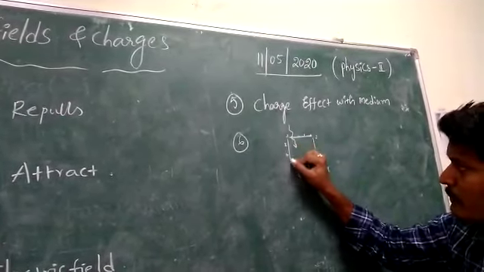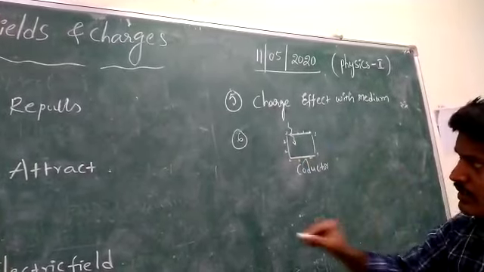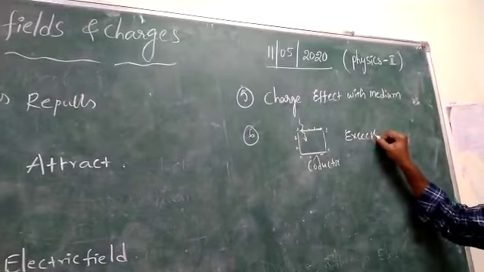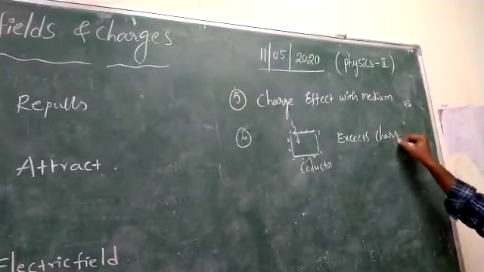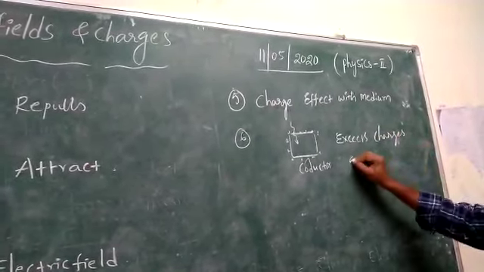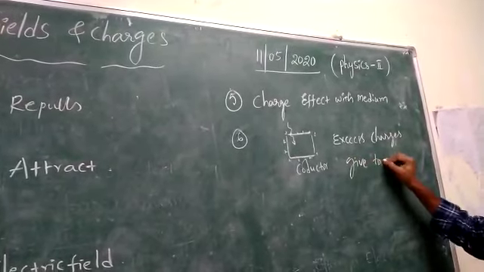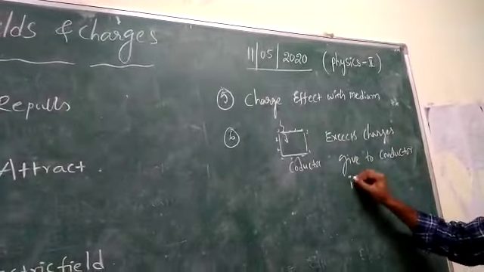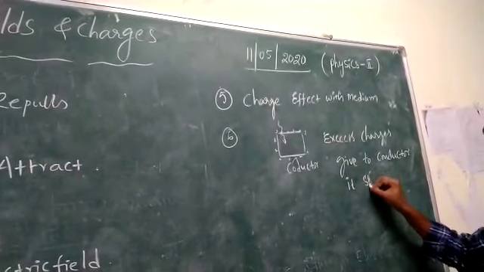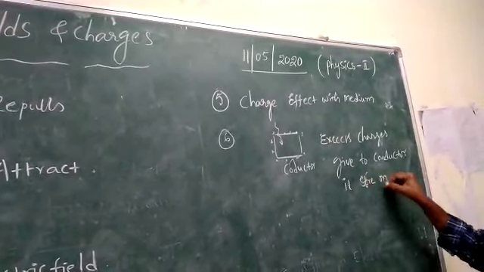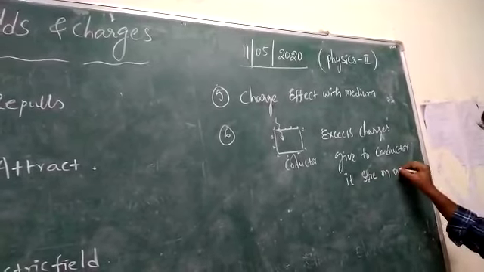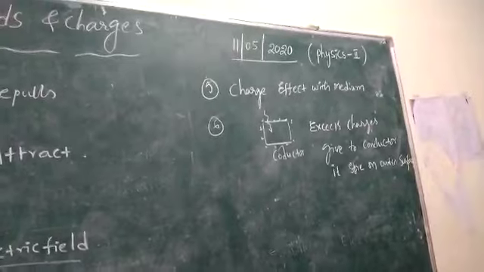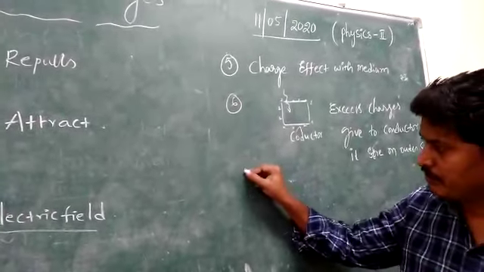This is one more property of charge. When excess charge is given to a conductor, it is stored on the outer surface.